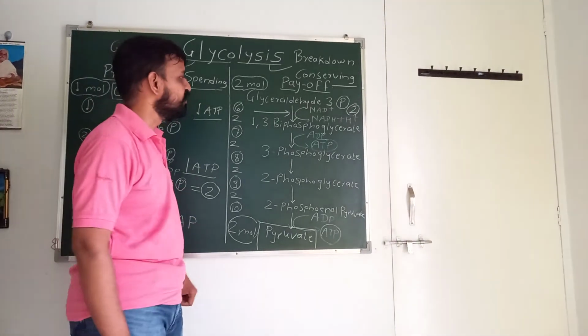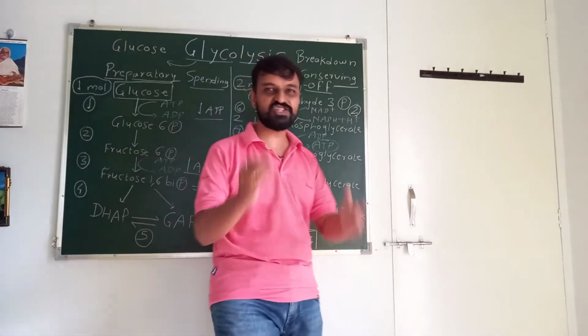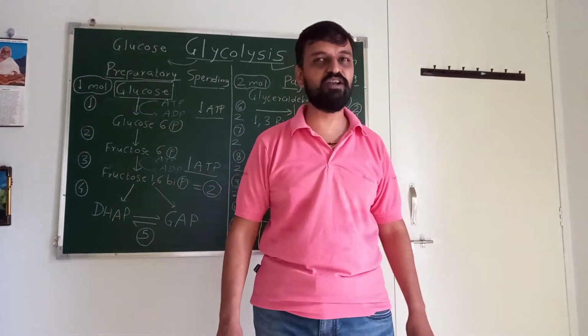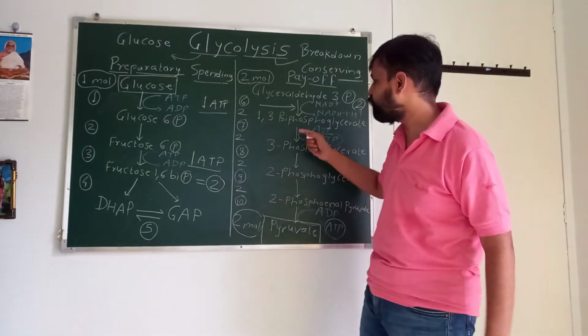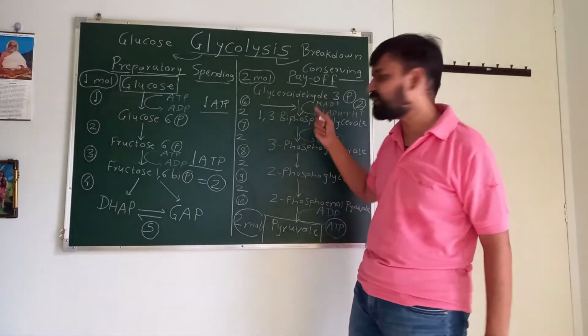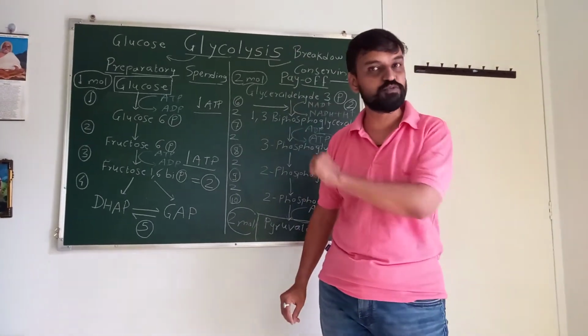Now, look at step number 7 and 10. Yesterday I told you about substrate level phosphorylation. The ATP which is formed during the metabolic pathway itself is known as substrate level phosphorylation.